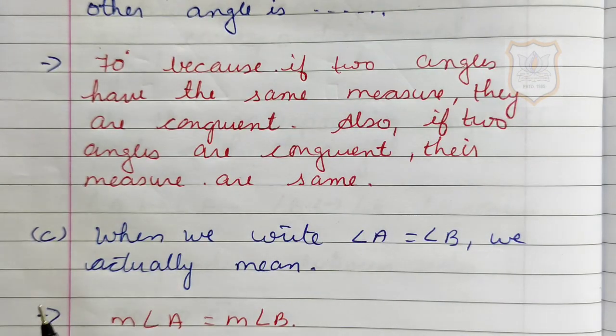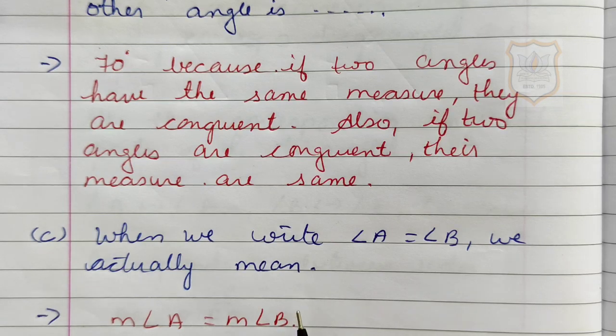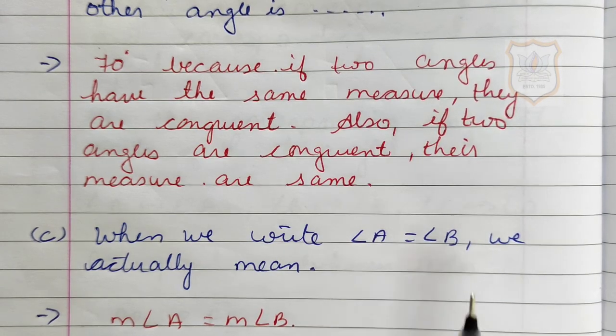Now C part of question number 1. When we write angle A is equal to angle B, we actually mean, students, here if we write angle A is equal to angle B, we actually mean that measure of angle A is equal to measure of angle B. The measure of angle A and measure of angle B are same.